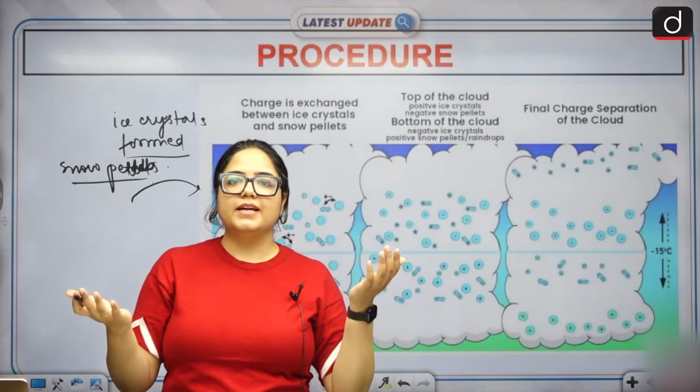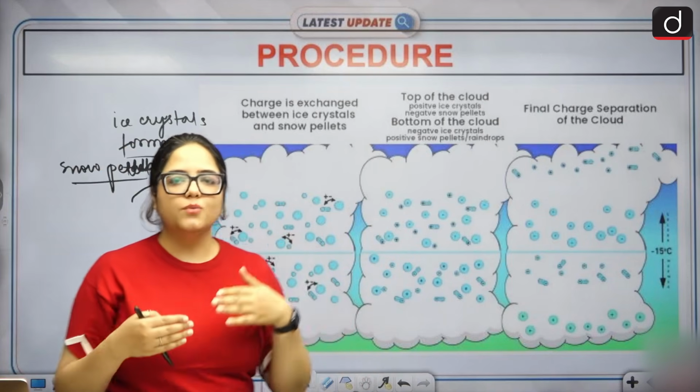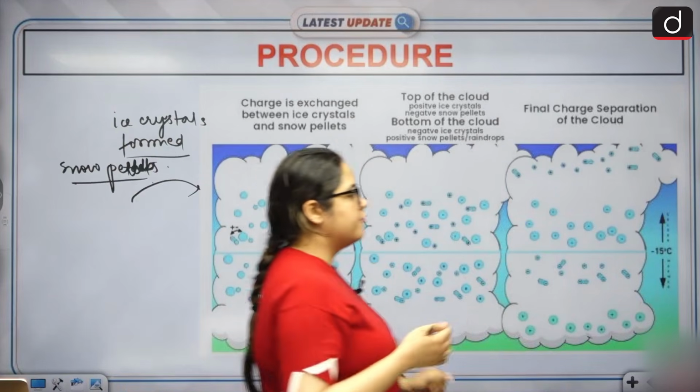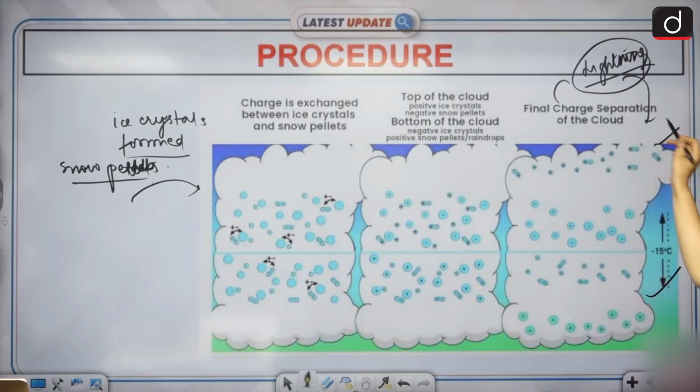And when positive and negative terminals are available, they will connect, right? They will connect and that charge will be formed. The final charge would be here and here. Final charge will separate the cloud, separate the borders of the cloud, right? This way the cloud will be charged, and this is also the reason why we at the same time witness lightning as well. This is the reason for lightning or the thunder part of the squall.